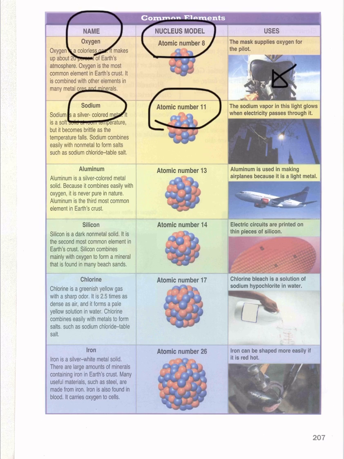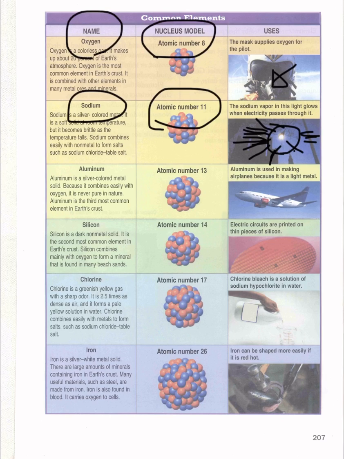And the use of sodium: the sodium vapor in this light glows when electricity passes through it.